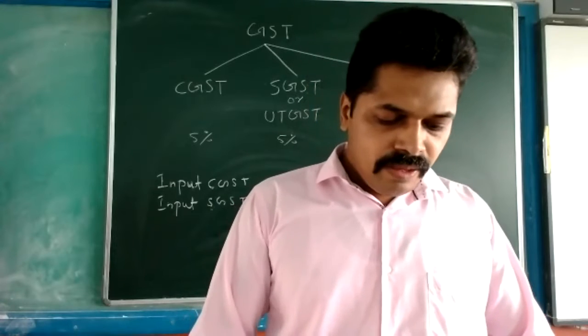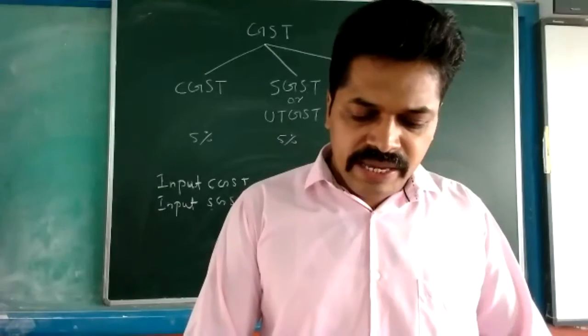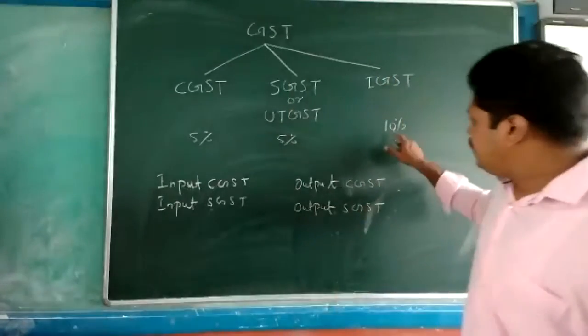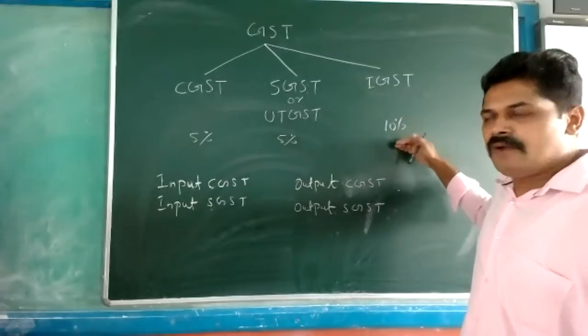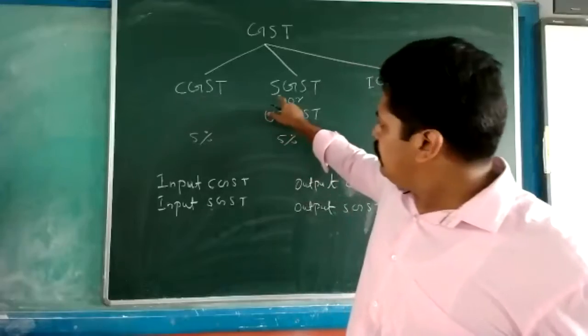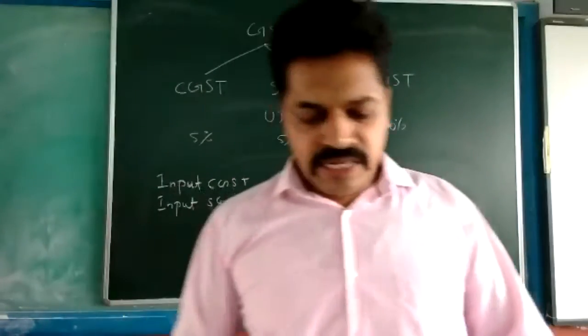Okay. Assuming CGST is 9% and SGST is 9%. So the tax rate is 18%, not 10%. Half will be CGST, other half will be SGST. That is 9%.